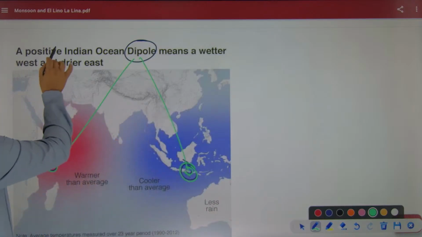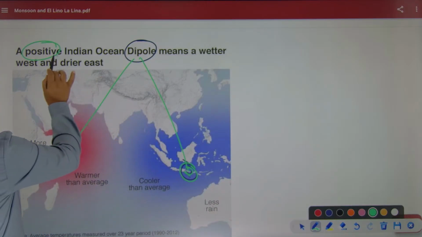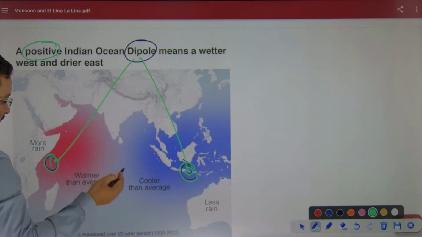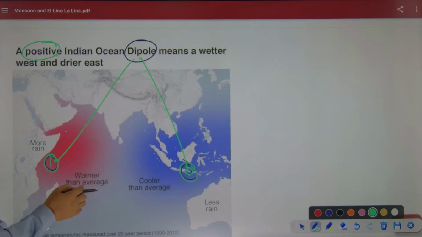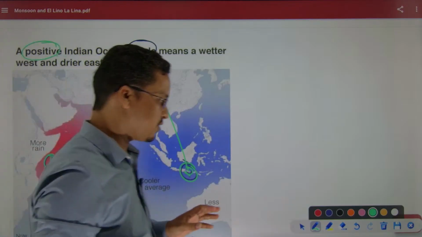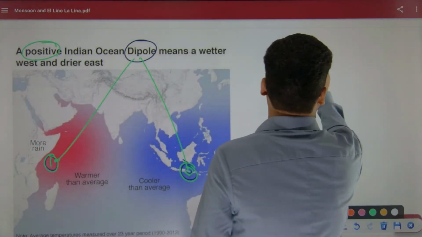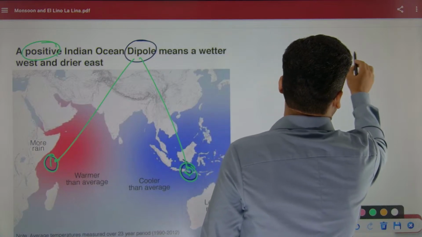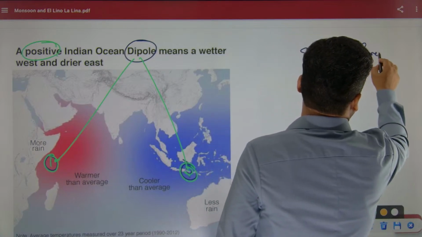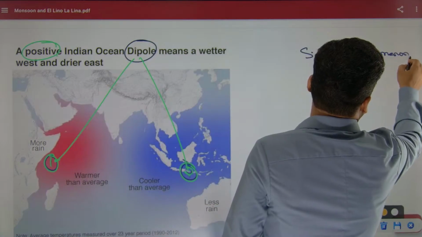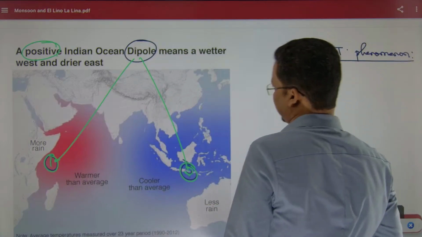Now comes what is positive and what is negative. The Indian Ocean dipole is basically a sea surface temperature phenomenon.